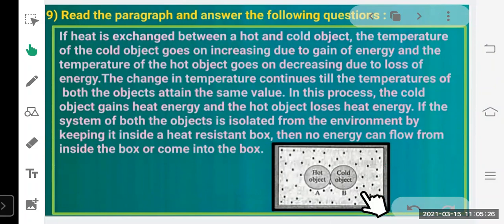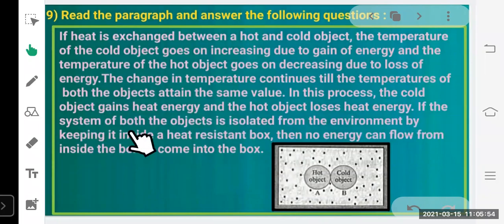Now, if heat is exchanged between a hot and cold object, the temperature of the cold object goes on increasing due to gain of energy, and the temperature of the hot object goes on decreasing due to loss of energy. The change in temperature continues till the temperature of both the objects attains the same value. In this process, the cold object gains heat energy and the hot object loses heat energy.